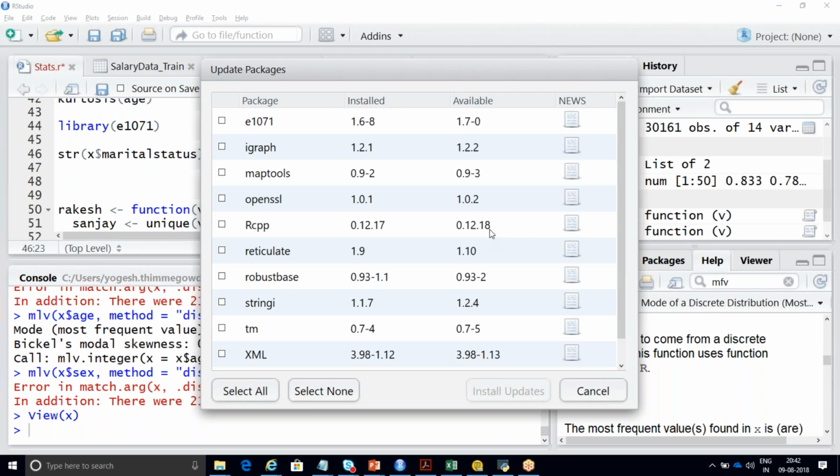Yes, the code will work, but sometimes the code might give you an error. That is the reason I showed you how to update packages, Lahari.